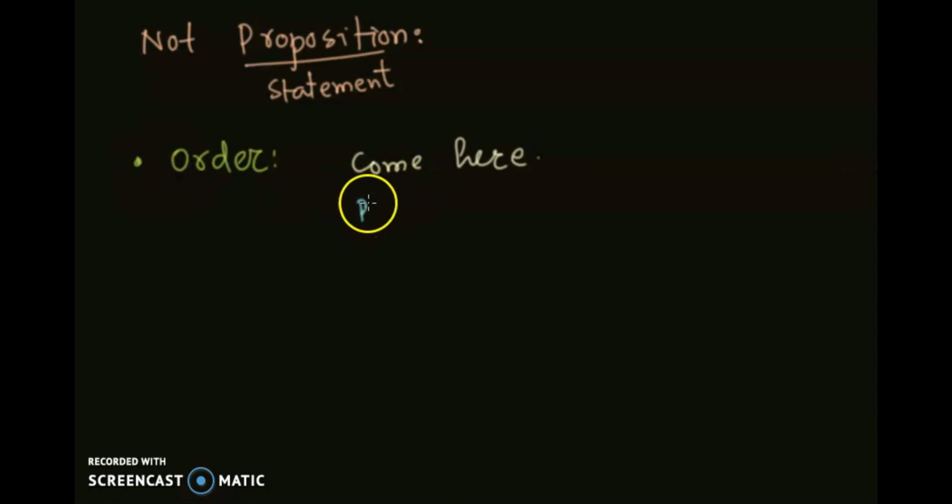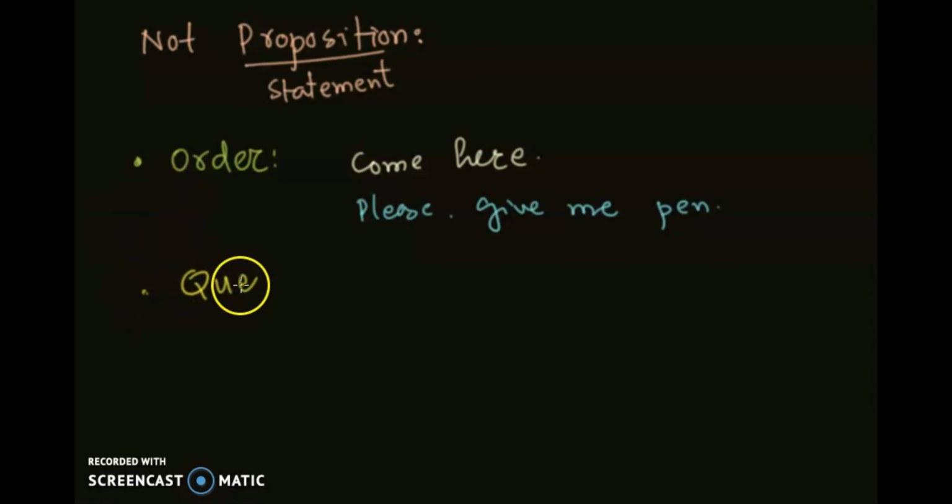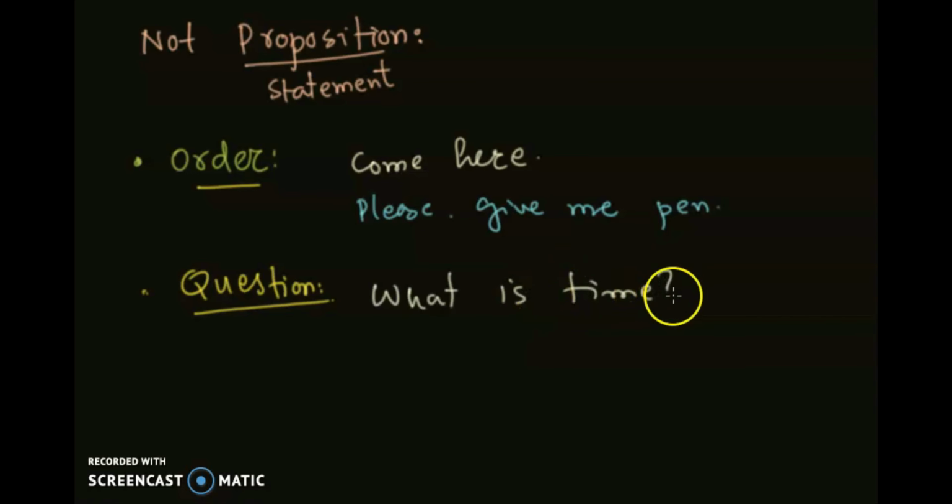Like a request, let's say, please give me a pen. Or sorry, questions are also not propositions. For example, we have this sentence: what is the time now? This is not a proposition, because we can't talk about it being false or true.